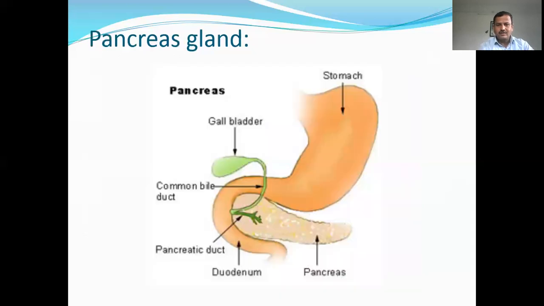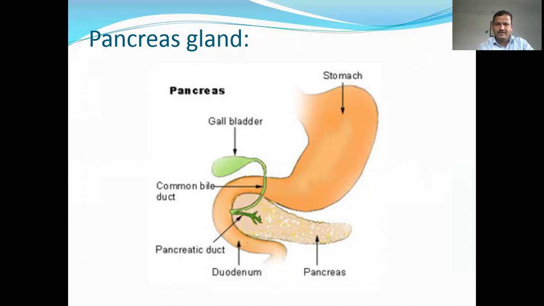Now the next one is the pancreas. The pancreas lies between the stomach and duodenum. It is a mixed type of gland, that means it has exocrine as well as endocrine structure. Especially, the islets of Langerhans are groups of cells present in the pancreas that function as endocrine. They were discovered by Langerhans in 1869.